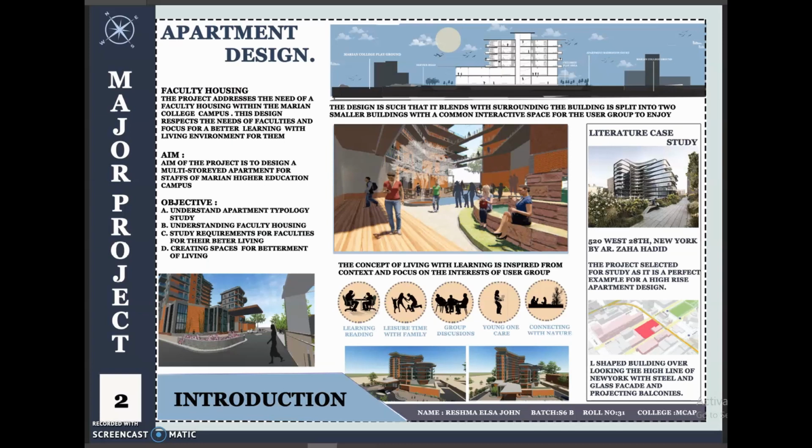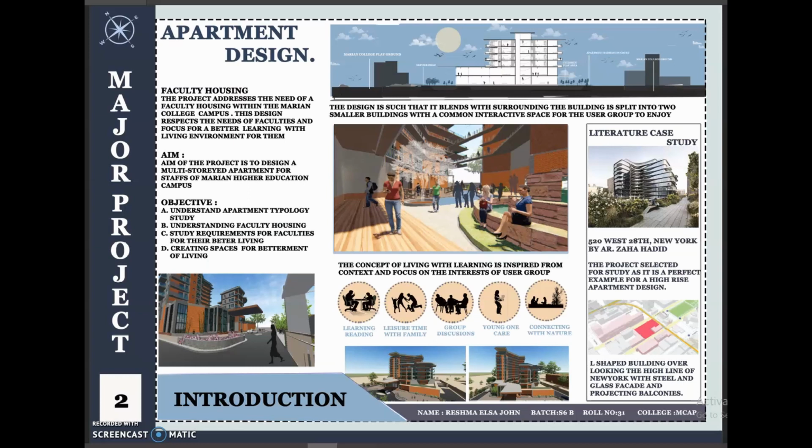Objective. The four main objectives of the design are to understand the various aspects of an apartment building typology, to understand the faculty housing typology, and know the requirements for healthy living. Finally, to create spaces that make their lives better. The concept, living with learning, is purely inspired from context and focuses on the interests of the user group.